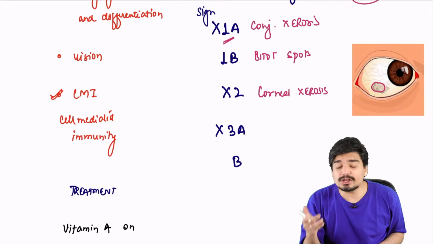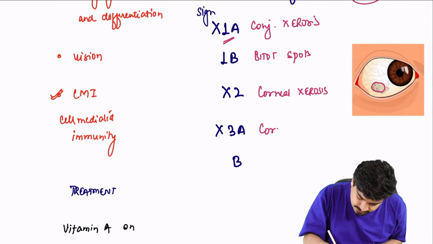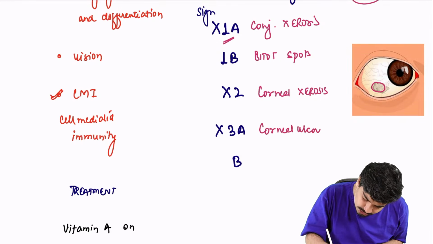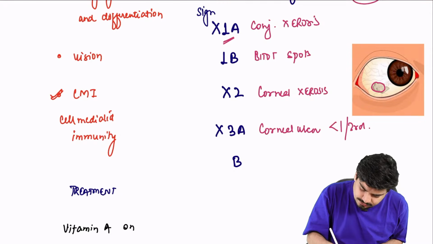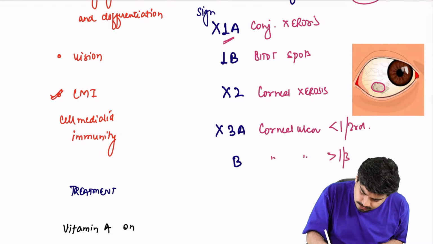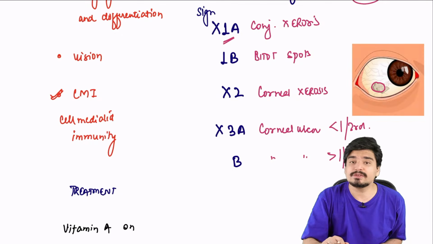Depending upon the surface area, you can have X3A or X3B. X3A is a corneal ulcer involving less than 1/3 of the total surface area. X3B is a corneal ulcer involving more than 1/3 of the total surface area.